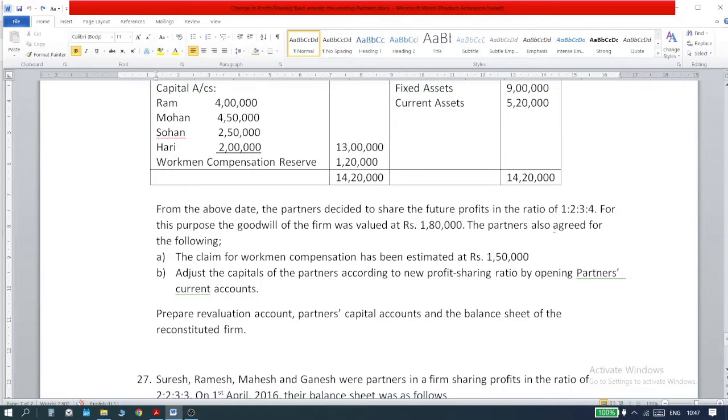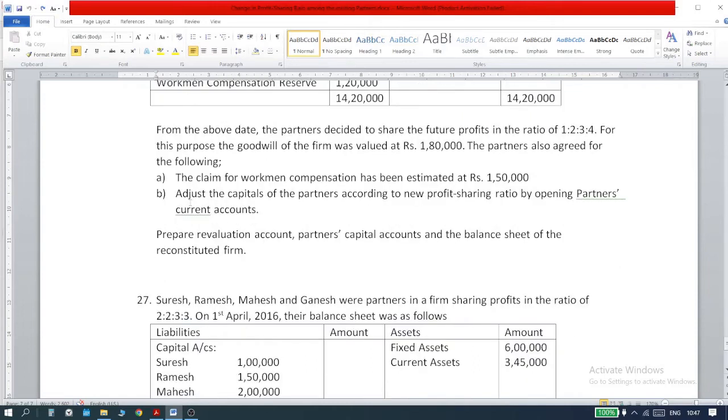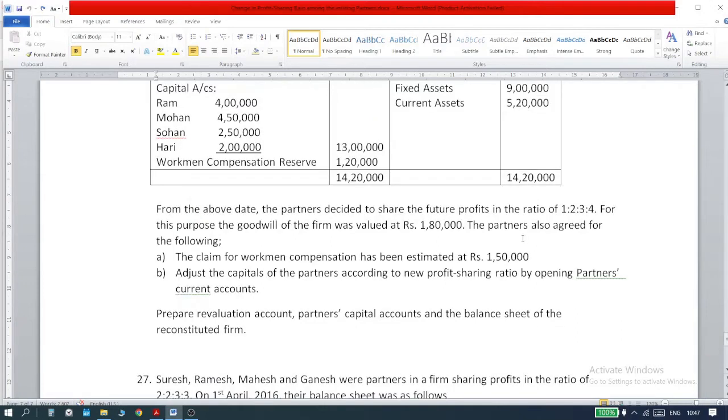And the partners also agreed to the following. The first one: the claim for workmen compensation has been estimated at 1,50,000. But how much is the reserve? They have only 1,20,000. So the remaining 30,000 has to come from the partners. The reserve has been only 1,20,000, but the compensation is 1,50,000, right? So the 30,000 has to come from the pockets of the old partners.